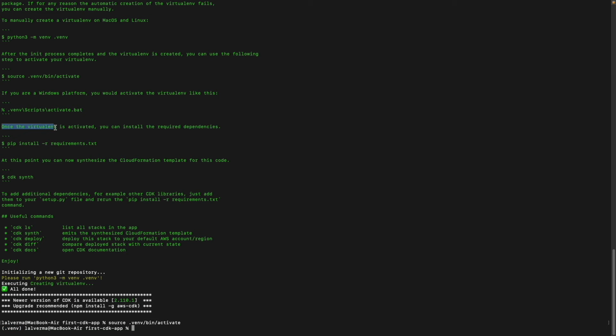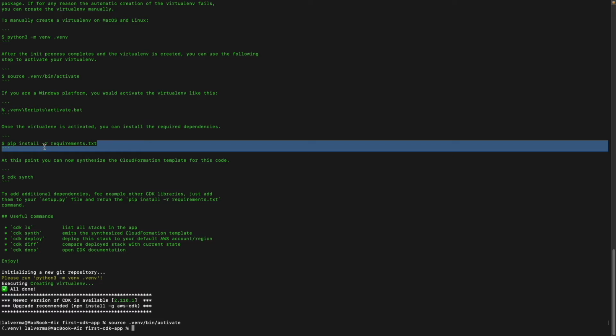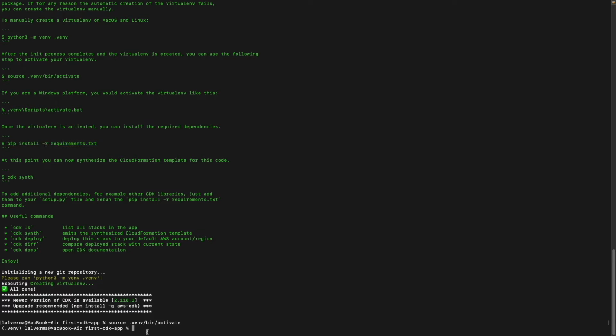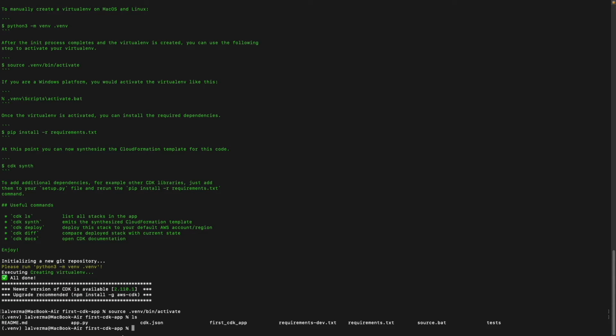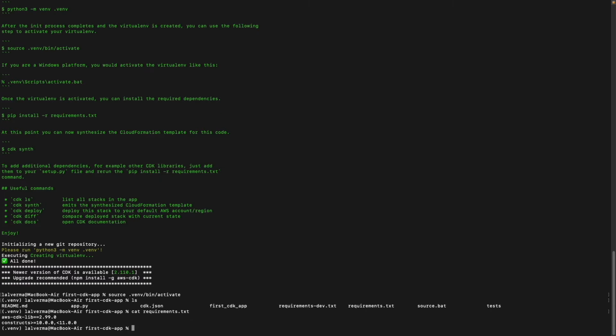The notes also talk about installing the required dependencies. Here is the command for it. I'm going to copy this. If I look into the file it is referring to, you can see it has entries for the AWS CDK library and the constructs library.